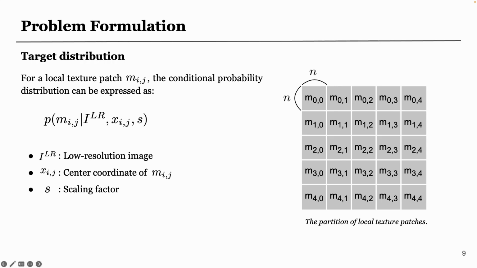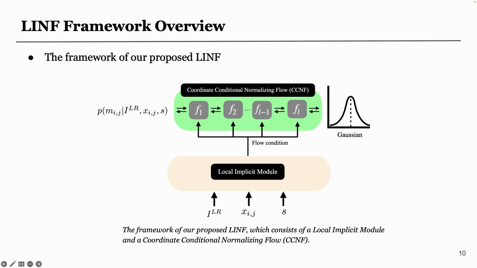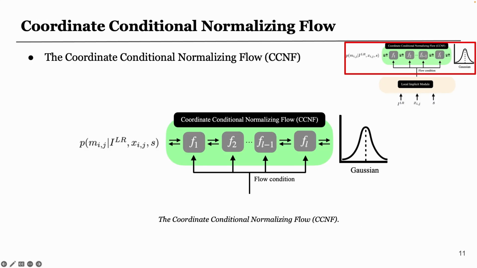As a result, the target distribution we want to learn will be the conditional probability distribution of these local texture patches. The conditional signals are the low-resolution image, the center coordinate of the patch, and the scaling factor S. Here's the framework of our proposed method. We design a coordinate conditional normalizing flow to learn the target distribution, with a local implicit module offering the conditional signals to the flow model in a hypernetwork fashion.